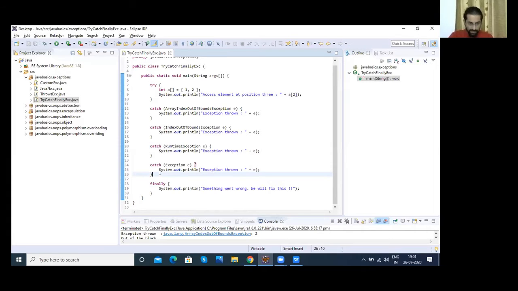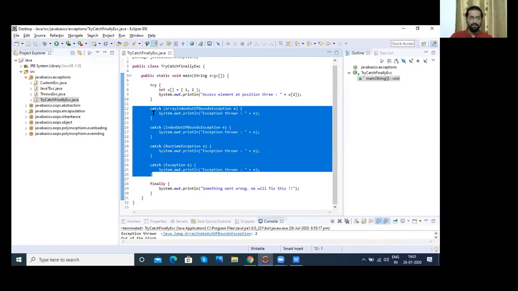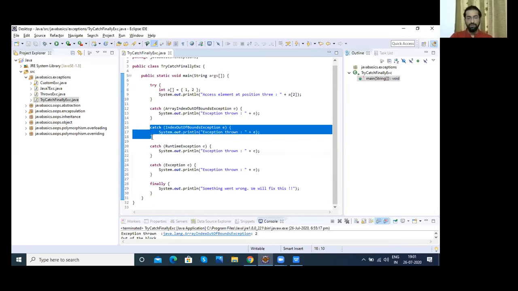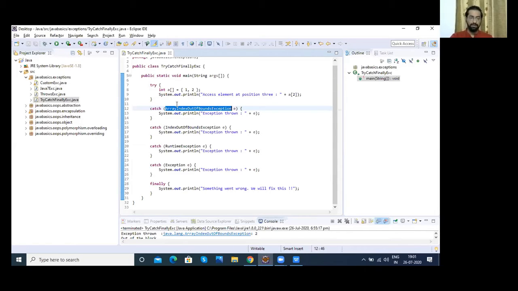But we need to take care of one thing, that all these catch blocks have to follow one hierarchy, which goes from specific to generic. Exception is the parent of all exceptions, runtime exception is a child of exception, index out of bounds is a child of runtime exception, and array index out of bounds is again a child of index out of bounds exception.